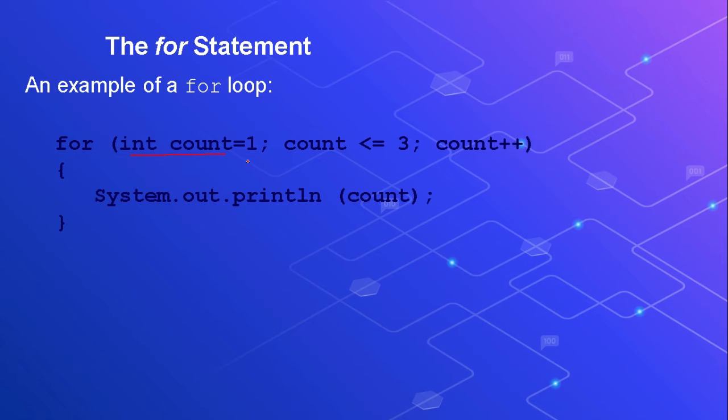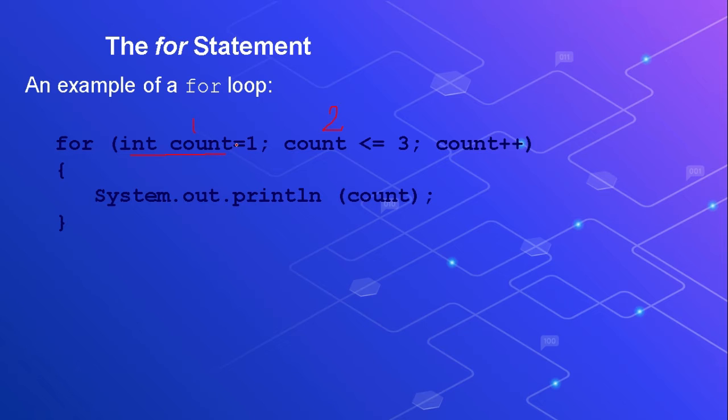Now what is the second step? As I told you, this is the first step, and the second step is this particular one, which means the condition will be checked. Let us check the condition. Count means 1.